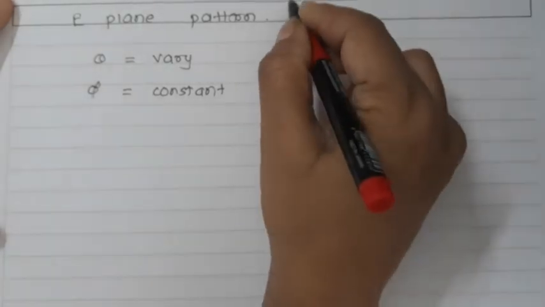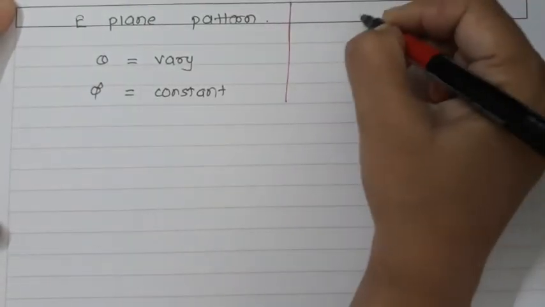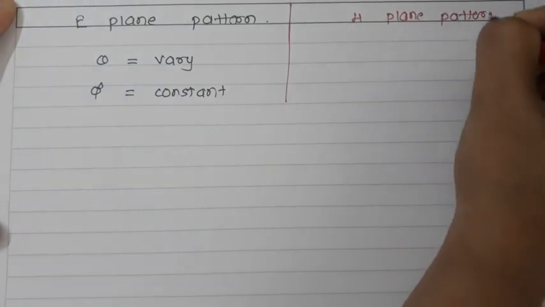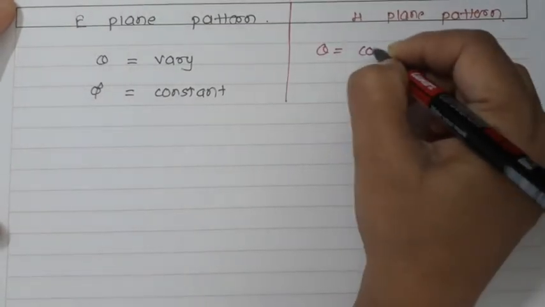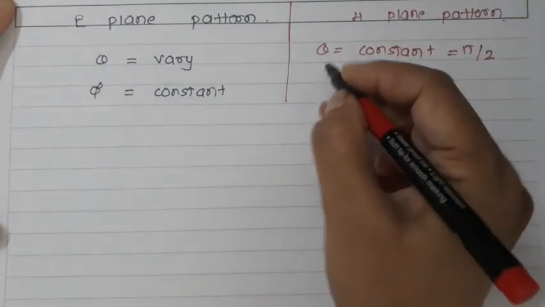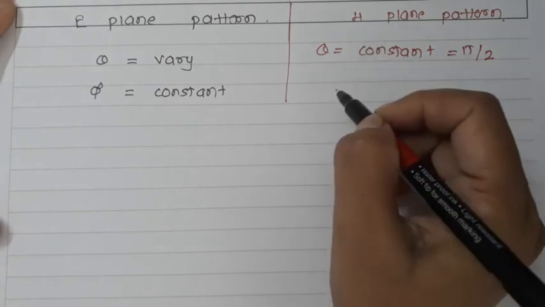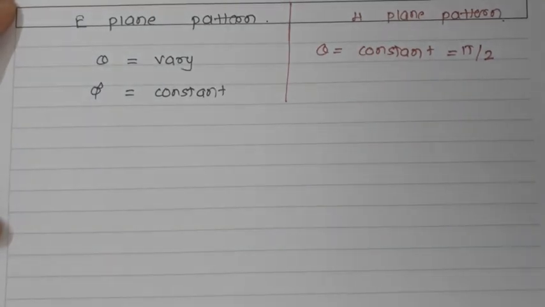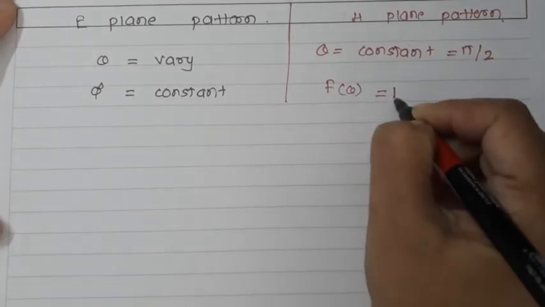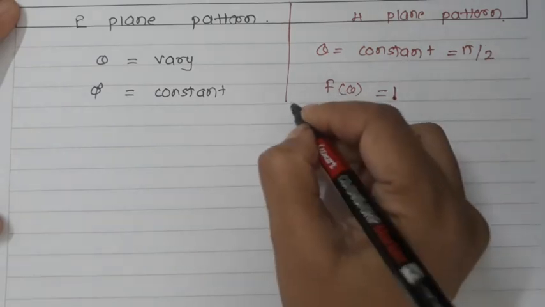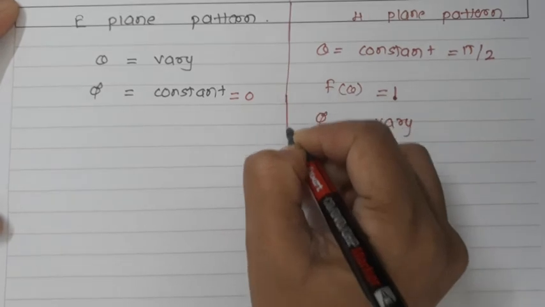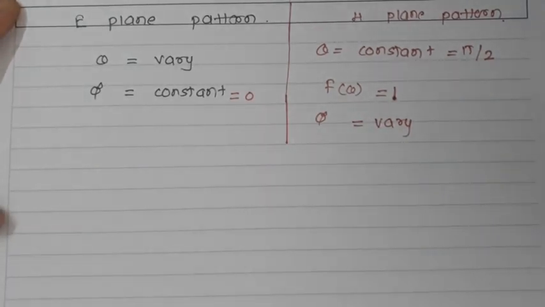So if I talk about the H plane pattern, I can write theta constant, or I can say pi by 2, and you are varying phi, so here I can say f theta is equal to 1. And you are varying phi, so either this phi will be constant or it will be 0 here. So this is the E plane pattern and the H plane pattern.